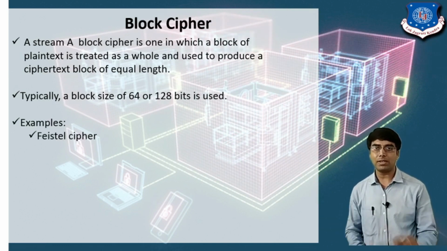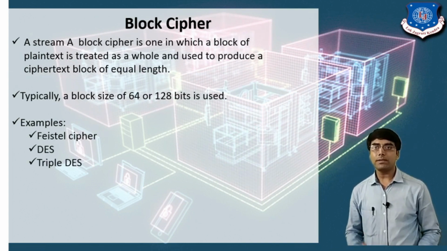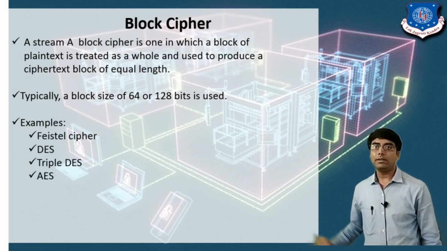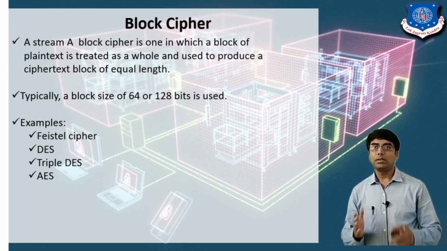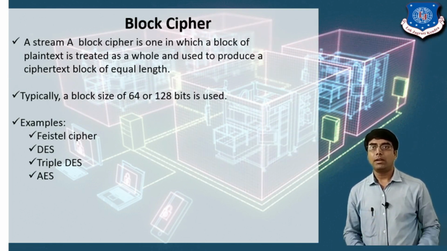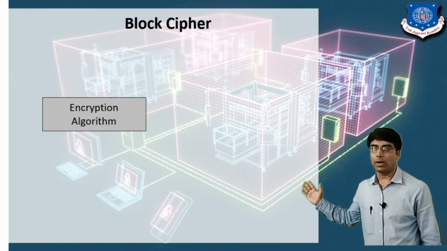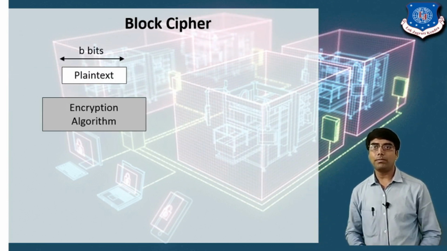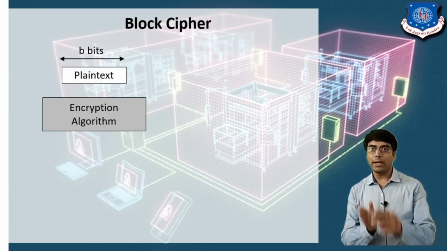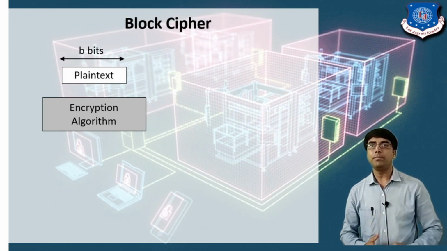So here the block cipher uses DES, triple DES, and AES. These are the examples which use the block cipher. Now let's discuss how the block cipher works. First we consider the plain text block. That means the plain text is divided into fixed size blocks. The fixed size block is represented as P bits.